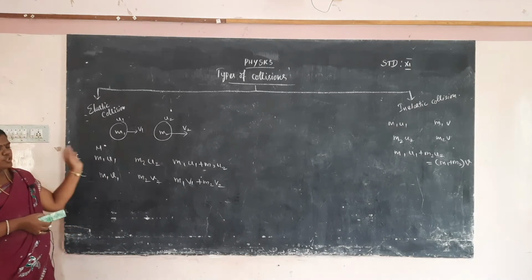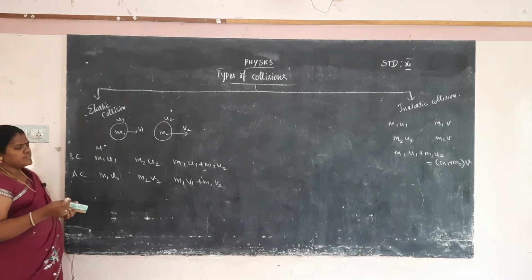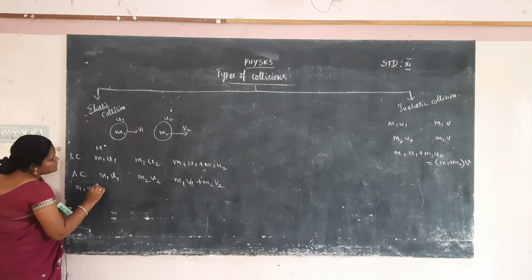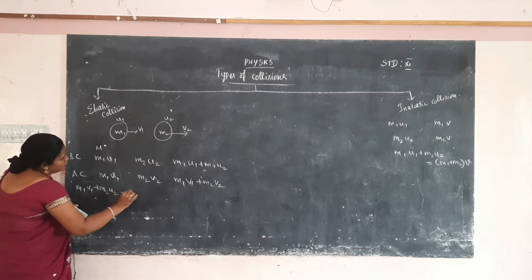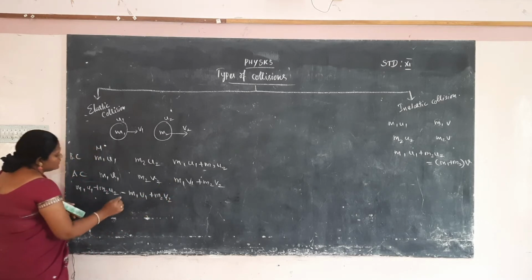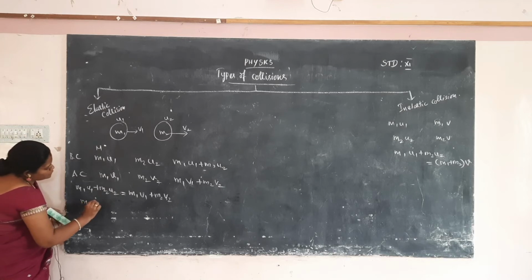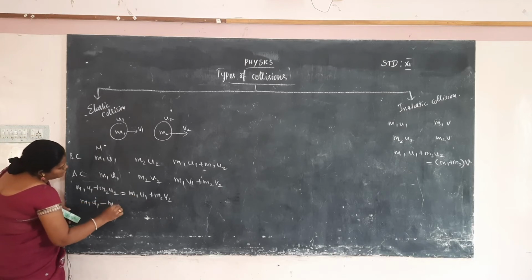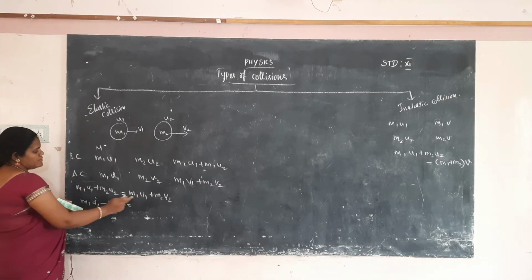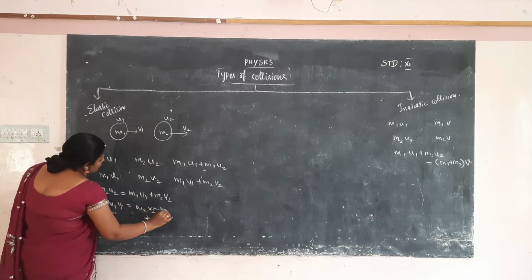Now we want to calculate the total momentum before and after collision. According to the law of conservation of momentum, m1 u1 plus m2 u2 is equal to m1 v1 plus m2 v2. Taking the m1 terms to one side, m1 u1 minus m1 v1 is equal to m2 v2 minus m2 u2.